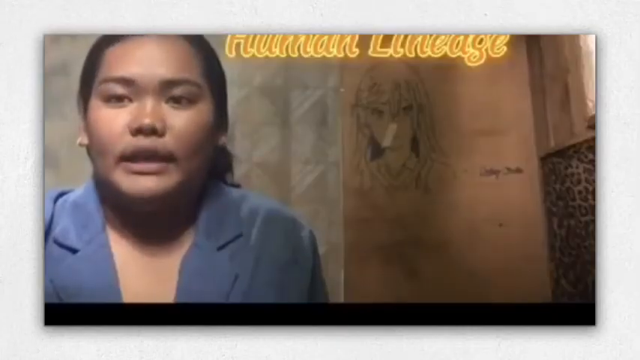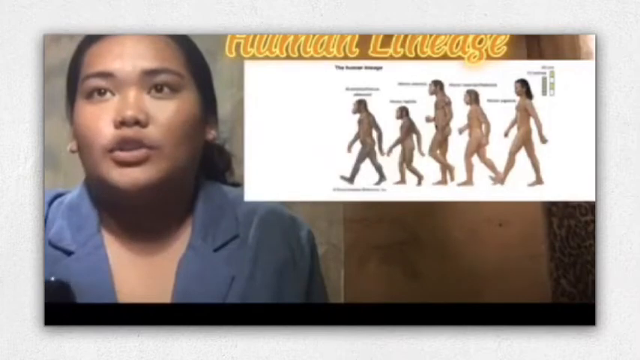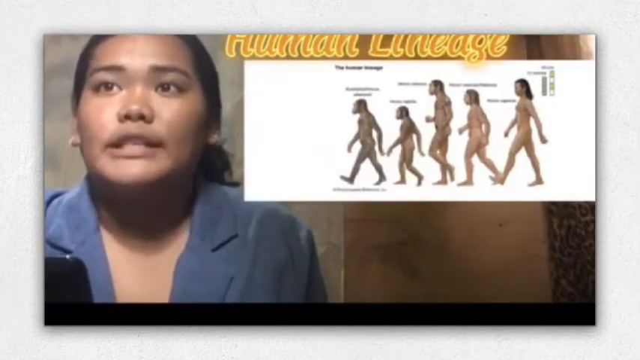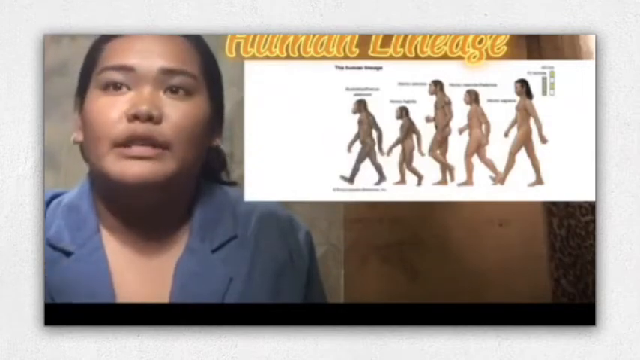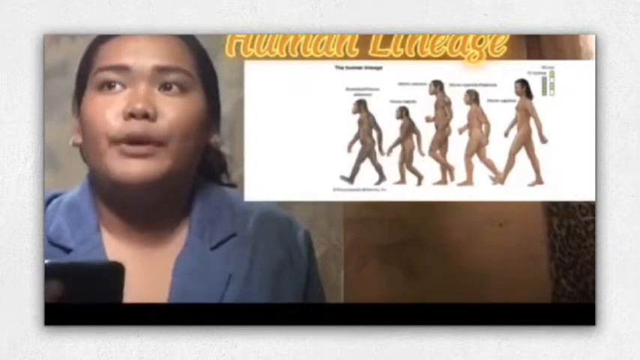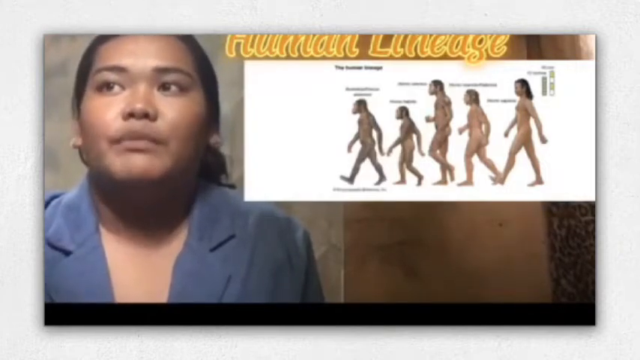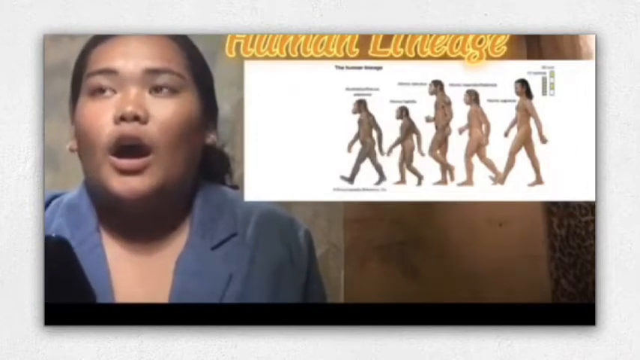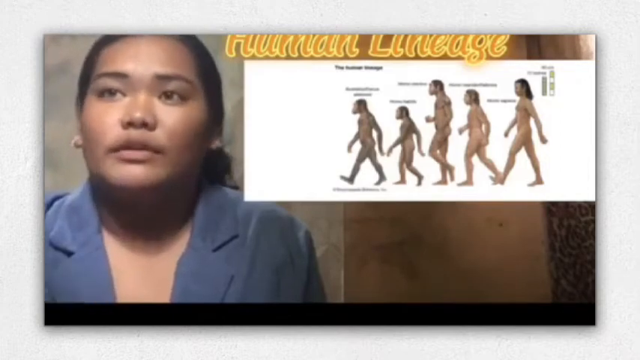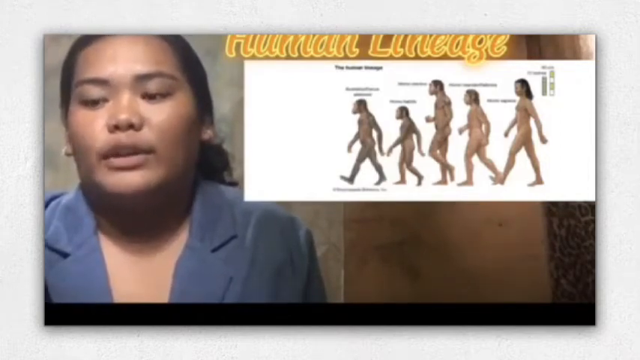The human lineage. So first in the picture is the Australopithecus afarensis. Australopithecus afarensis is the first evolution of human. Now it is an extinct species of Australopithecine which lived 3.9 to 2.9 million years ago in the Pliocene of East Africa. The first fossil of Australopithecus afarensis was discovered in the 1930s. Australopithecus afarensis is also known as the southern ape.